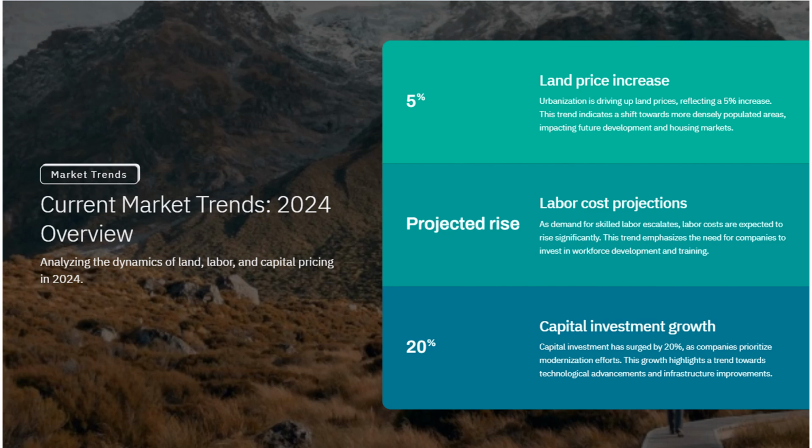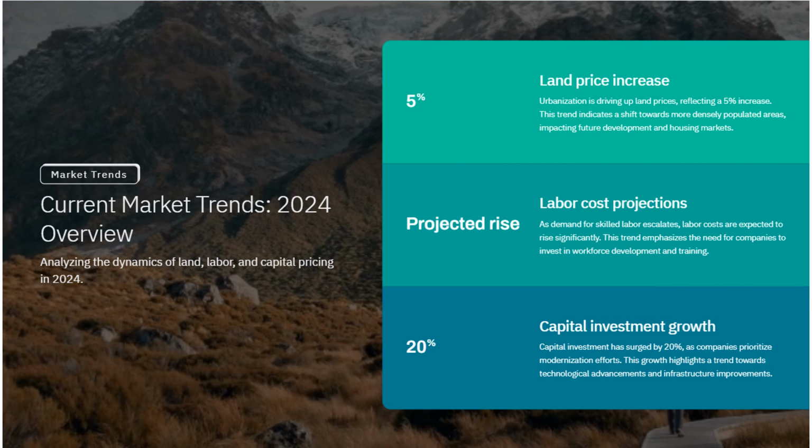Land price increase. This introduction is leading towards a more precise 5% increase. Urbanization drives up land prices, reflecting population trends, impacting future development and housing markets. Land prices are expected to rise by about 5%. This increase is mainly due to urbanization, which means more people are moving to cities. As cities grow, the demand for land increases, pushing up prices. This trend will affect future development projects and the housing market, making it more expensive to buy or develop land in urban areas.